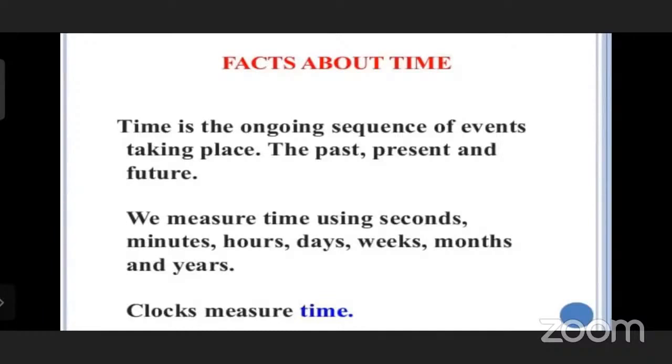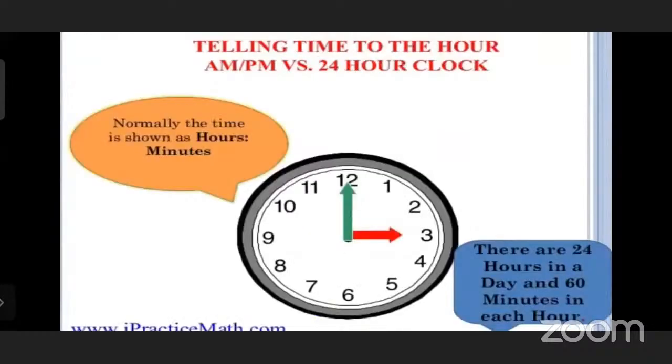A clock measures time. Everybody knows a clock. Understood? Now see the picture. Telling time to the hour, AM, PM, 24-hour clock. Normally the time is shown in hours and minutes. There are 24 hours in a day, and 60 minutes in each hour. Now, there are hands, one green and one red, and they show the time.